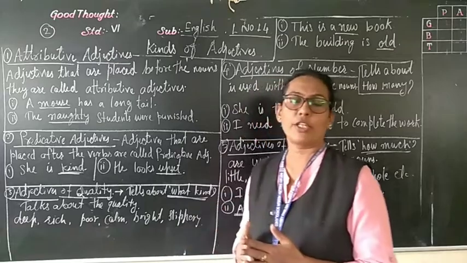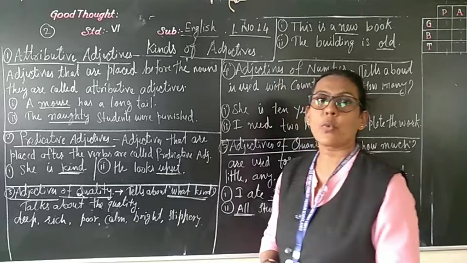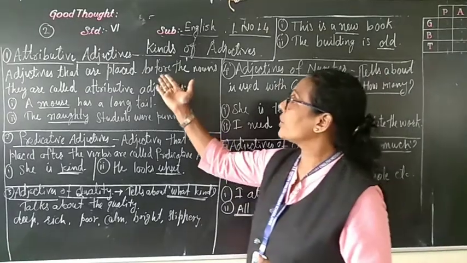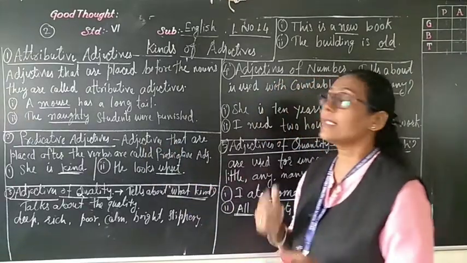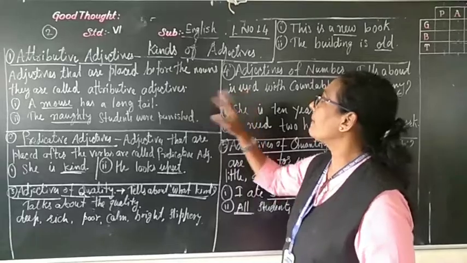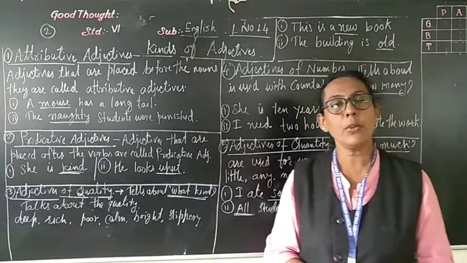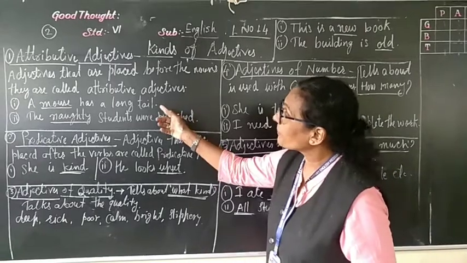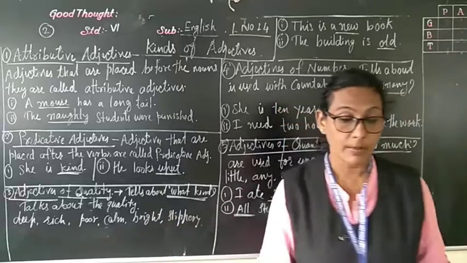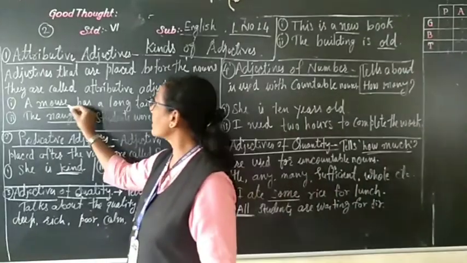The first one is attributive adjectives. What is meant by attributive adjective? What is the definition of attributive adjectives here? Adjectives that are placed before the noun. I repeat, adjectives that are placed before the nouns are called attributive adjectives. For example, a mouse has a long tail.